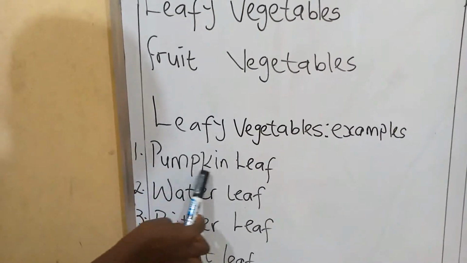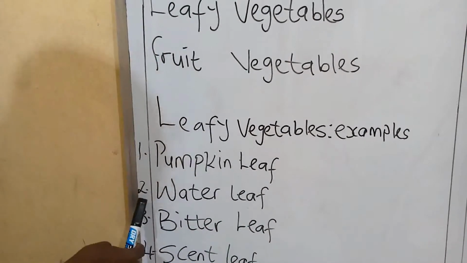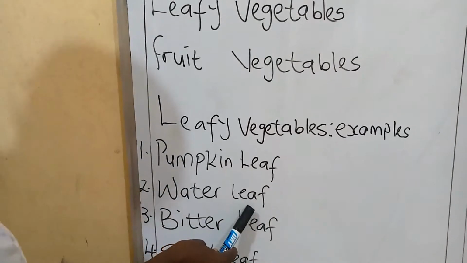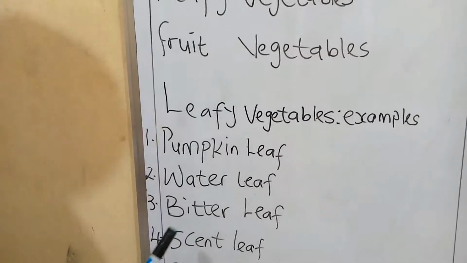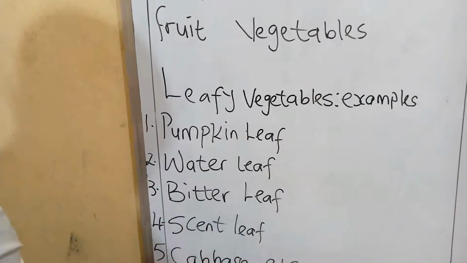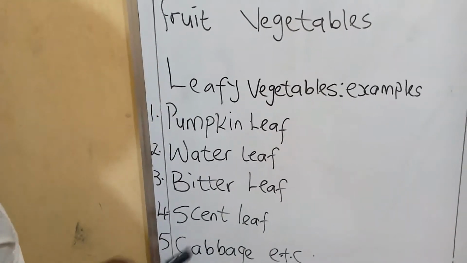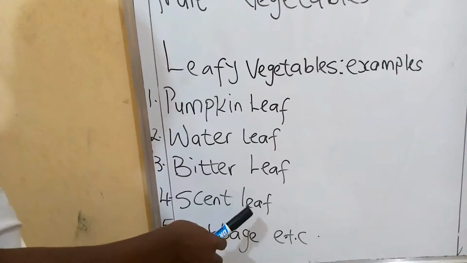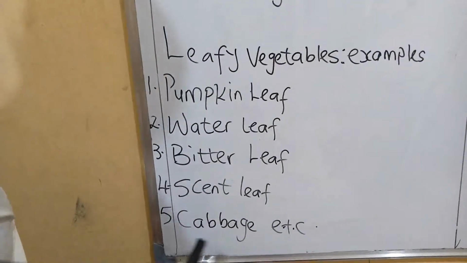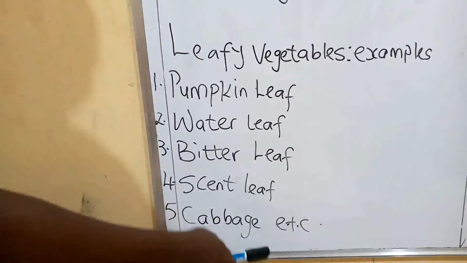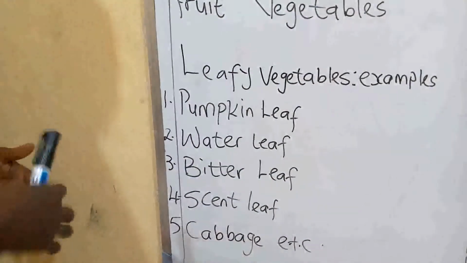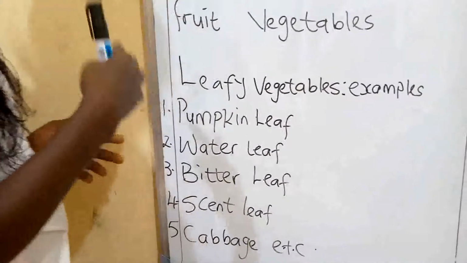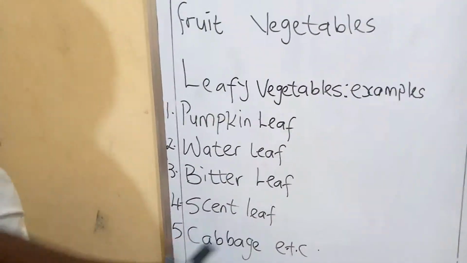Number two, water leaf, also a common leaf seen everywhere. Number three, bitter leaf. Number four, scent leaf. Number five, cabbage, and etc., which means there are other leafy vegetables that are not included here.